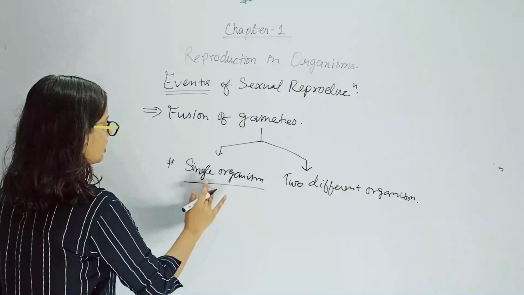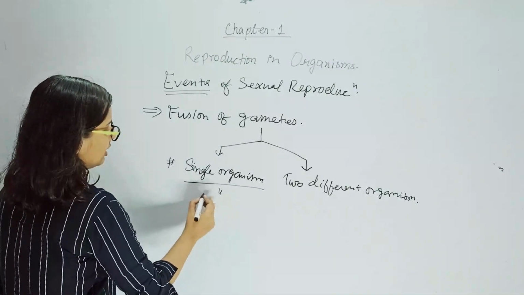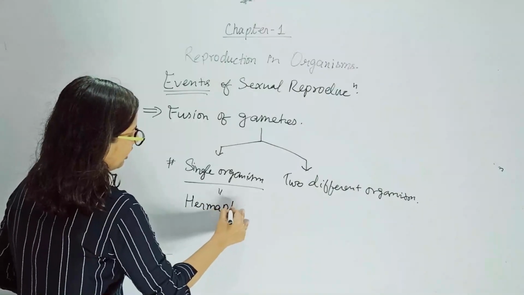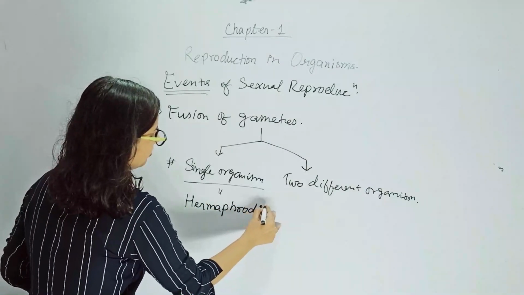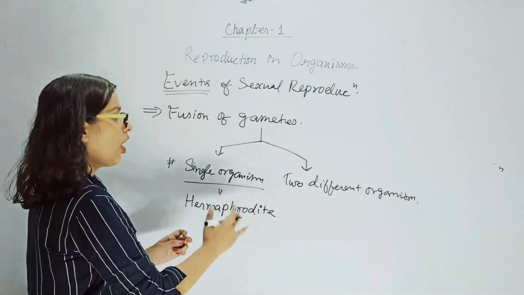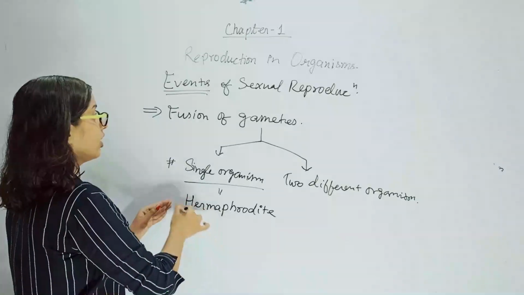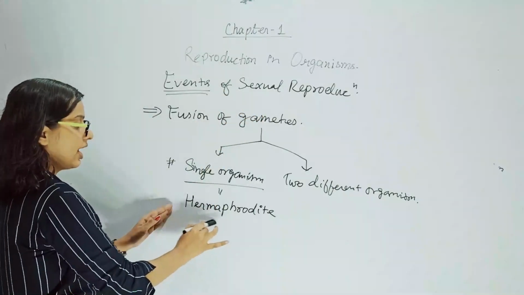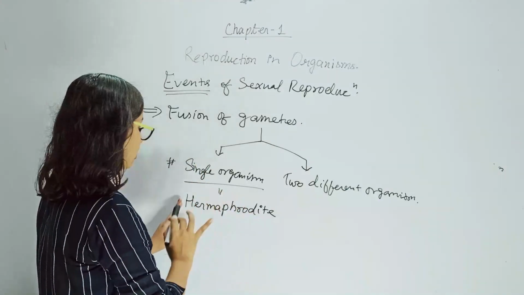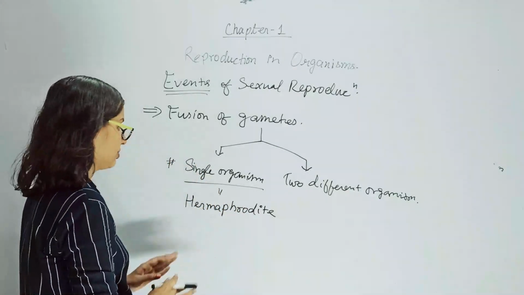So when I am saying such an organism, it will be called hermaphrodite. So hermaphrodites are those organisms. Obviously, when they are undergoing sexual reproduction, it means that these organisms will be eukaryotic, higher eukaryotic organisms, or simply eukaryotic organisms.